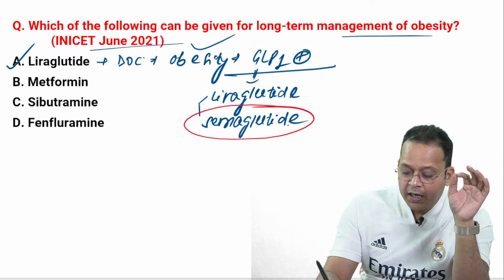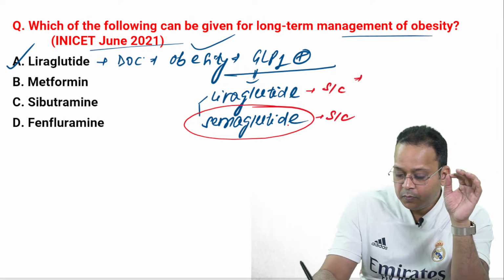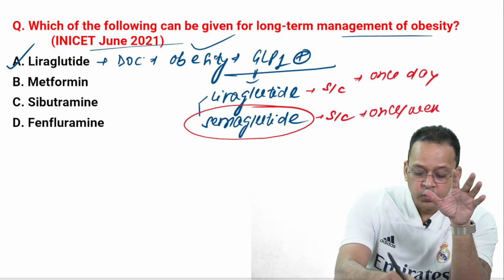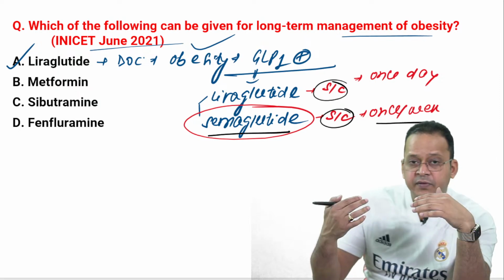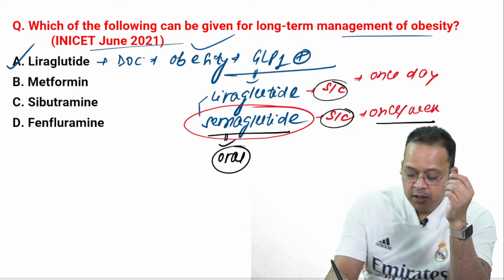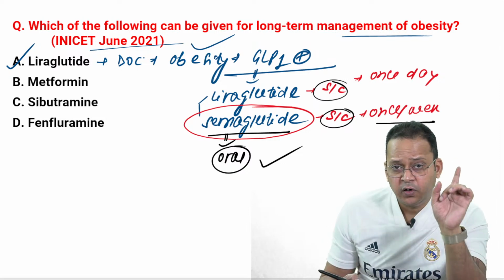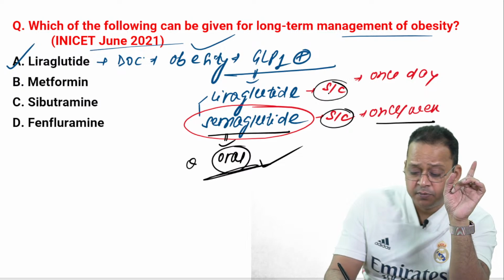See, I can use both by subcutaneous route. Liraglutide is once a day, OD, and this one is once a week. So even if I use subcutaneous, I would prefer the drug that is given once a week. Second good thing about this drug is the only oral GLP-1 agonist that is available as of now is semaglutide. So this can be an MCQ, guys.